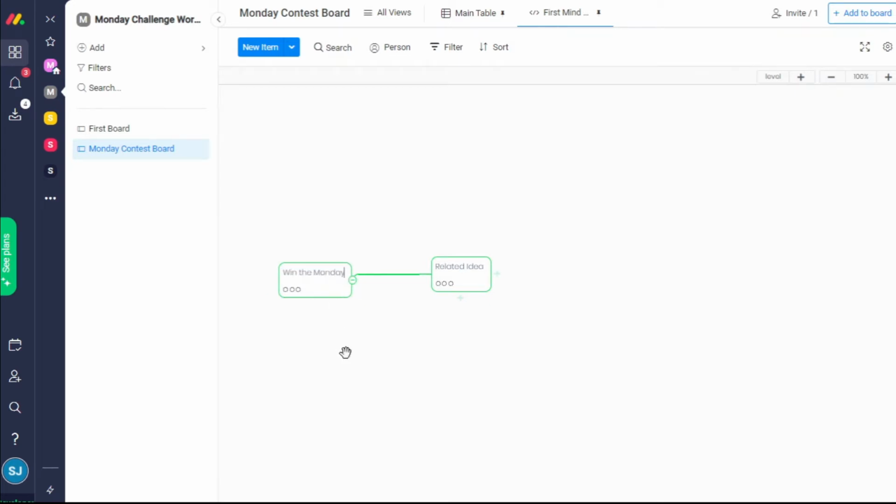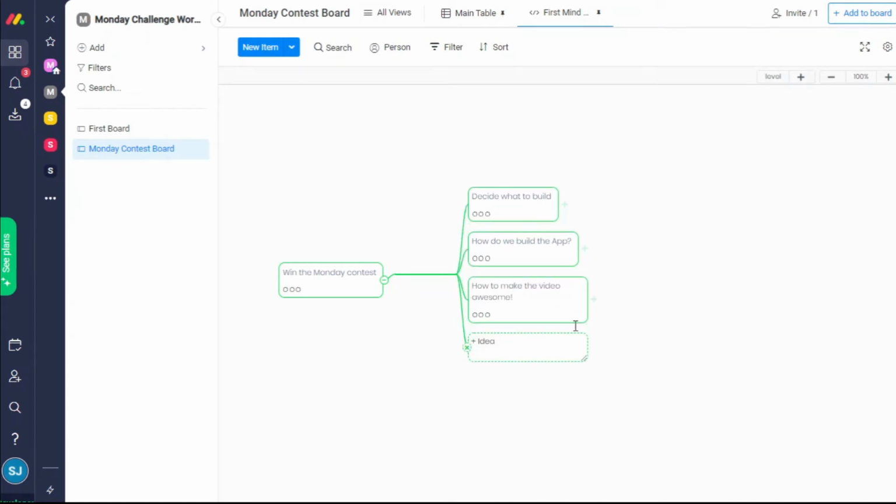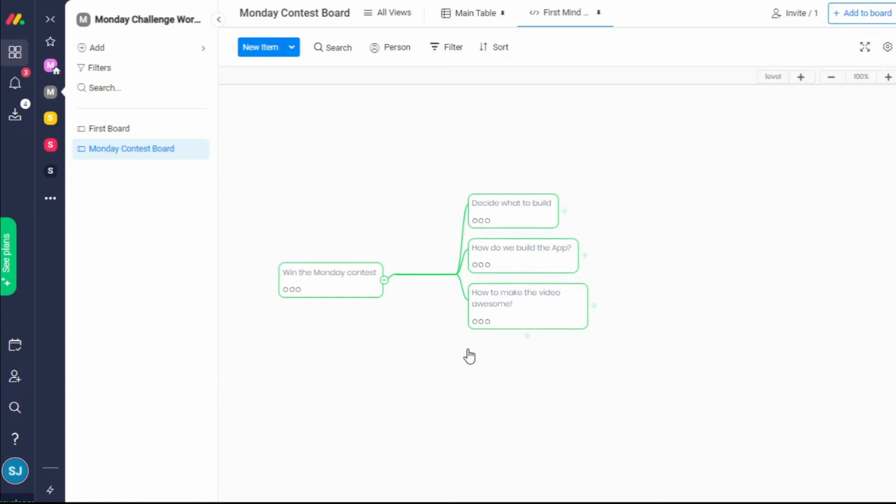Our team's goal is to win the Monday contest. So first, we need to decide what to build. Next, we need to think how do we build this app. Then, we want to brainstorm on how to make the video awesome. Now that we have an outline of what to think, it's time to dig deeper.